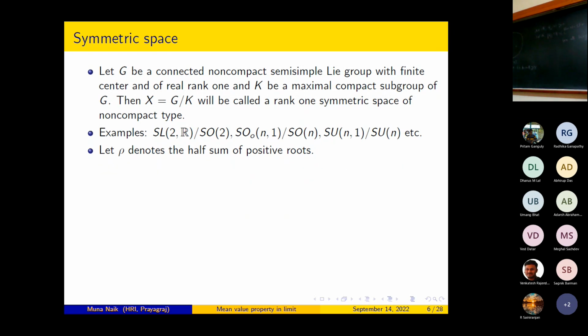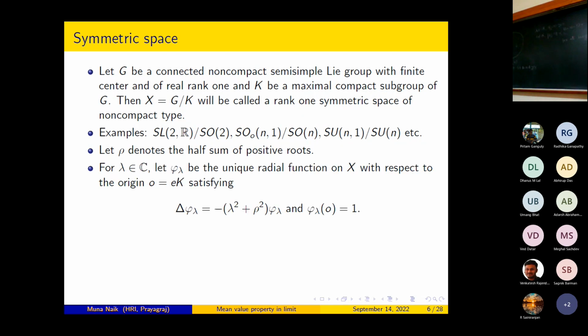So now, since X is a Riemannian manifold, we can fix a base point and declare that point as origin, and so we can talk about radial functions. As you know, we can always identify radial functions on a metric space with functions on non-negative reals. Here also we will do that. So here, since X is equal to G/K, I will fix the identity coset as my base point. Okay, so it is known that, for lambda, this is the definition.